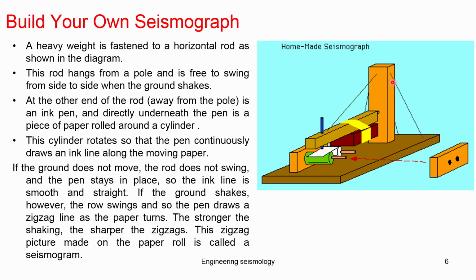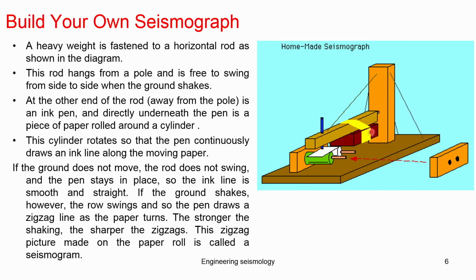The simple way of working of this can be understood from the build-your-own-seismogram concept. There is a mass which is suspended here. When the ground is still, this mass does not move; when the ground vibrates, this moves back and forth.